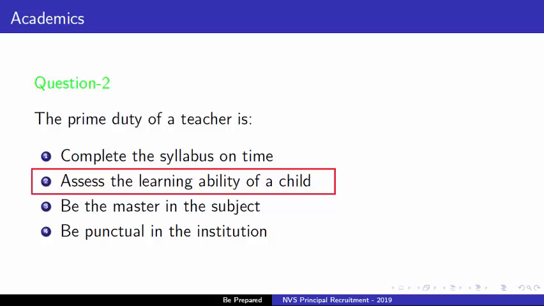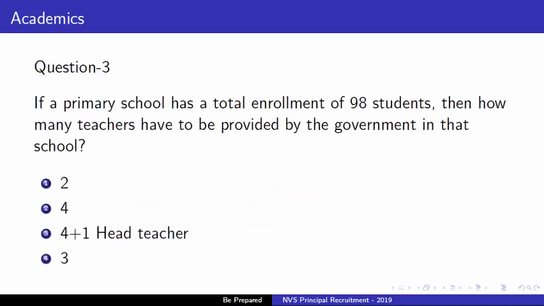a child. Next, third question is, if a primary school has a total enrollment of 98 students, then how many teachers have to be provided by the government in that school? Options are number 1, 2 teachers. Second option is 4 teachers. Third option is 4 teachers plus 1 head teacher. And last option is 3 teachers.